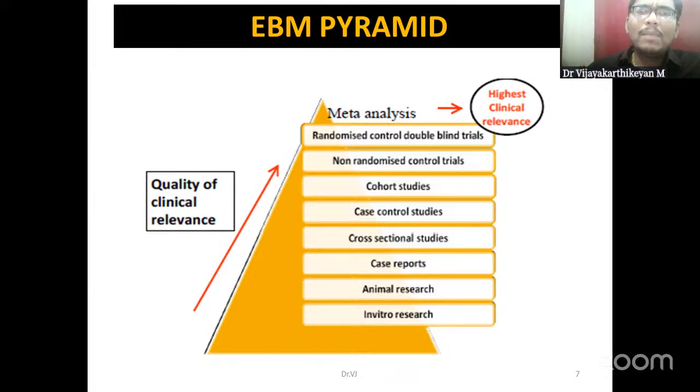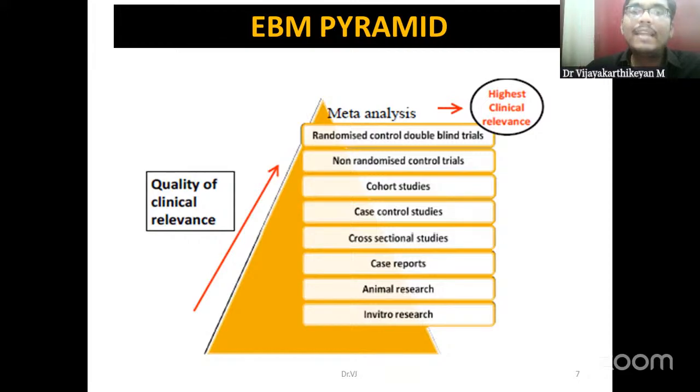So these epidemiological study designs are arranged in the EBM pyramid as per the quality of relevance and also their validity. At the top, we have study designs which have the highest validity and quality of evidence. And at the bottom, you could find studies which are lacking these two.